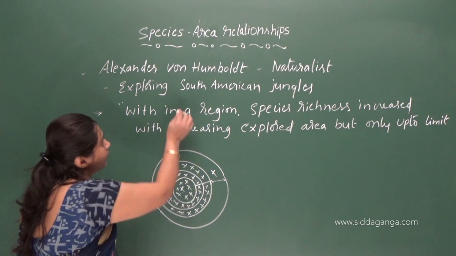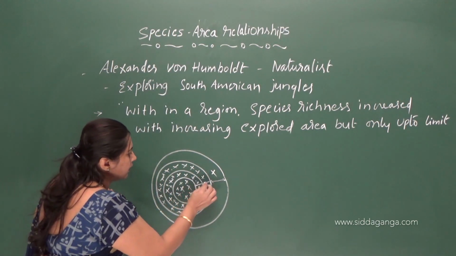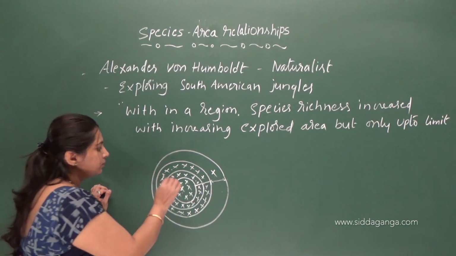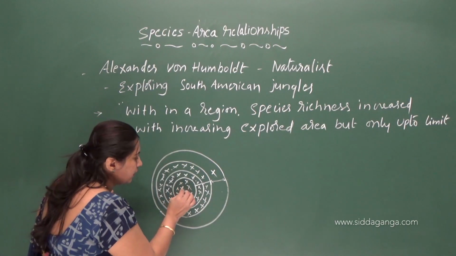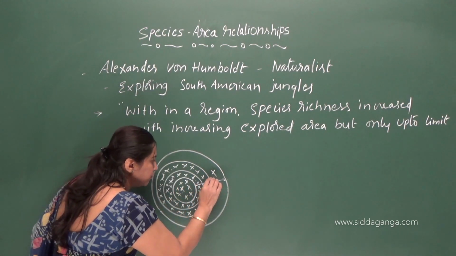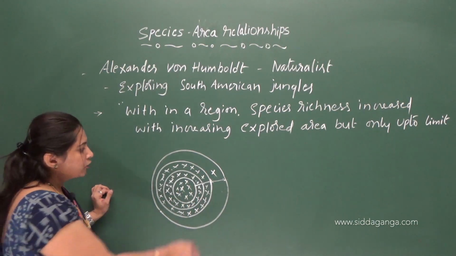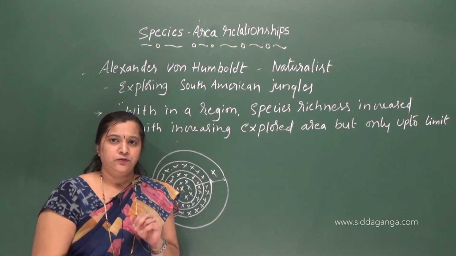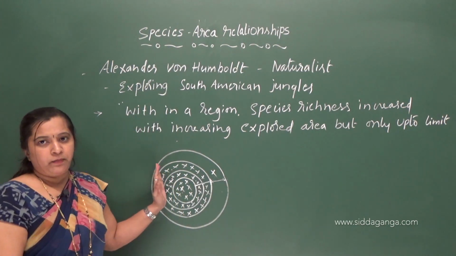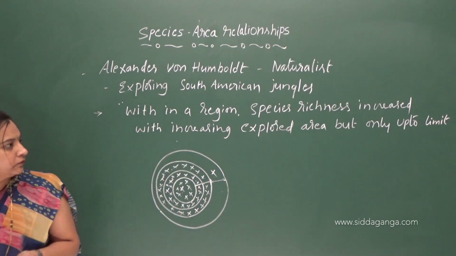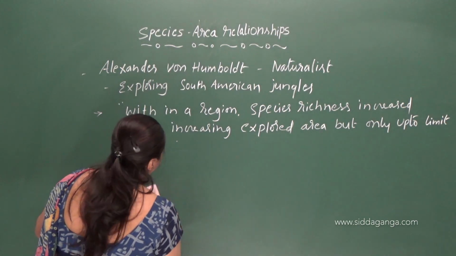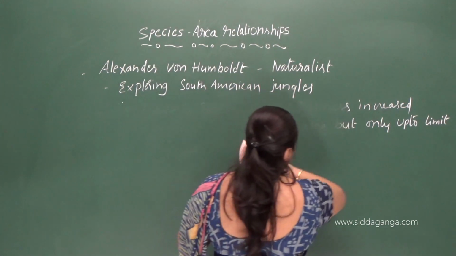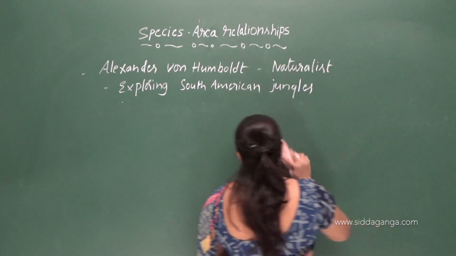So according to this statement, as the explored area increases, the number of species also increases. So species richness increases with increase in explored area, but up to a certain limit. Okay, so that is what he observed when he was traveling through the South American jungles. Okay, so let us interpret this statement in the form of a graph. Suppose we plot a graph of this particular statement, let us see what we will get.